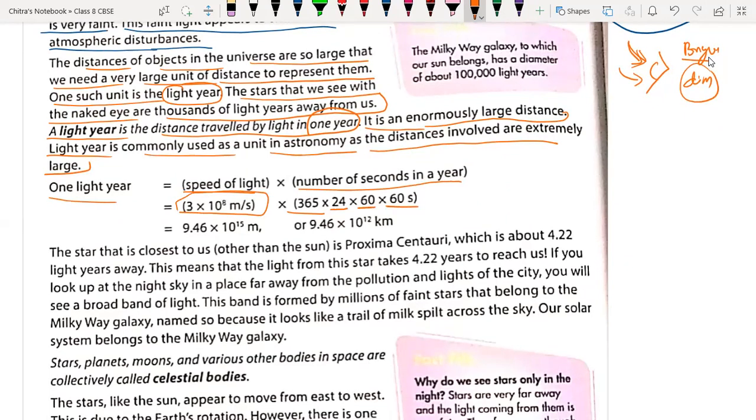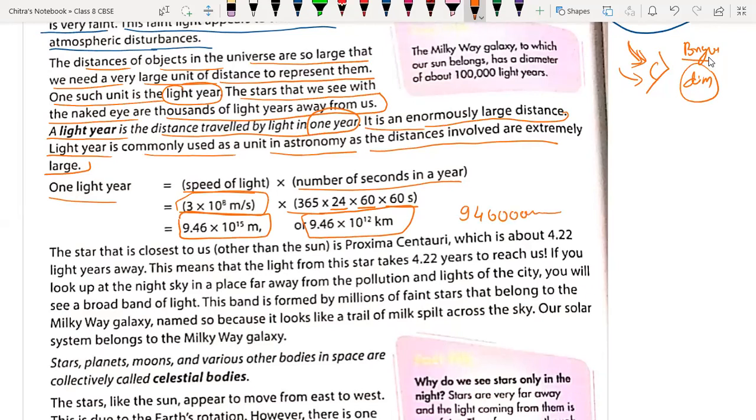If we multiply that, we will get 9.46 into 10 to the power 15 meters. In kilometers, it will be 9.46 into 10 to the power 12 kilometers.